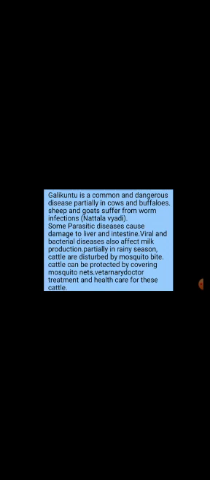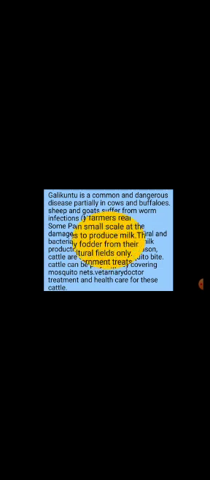Particularly in the rainy season, the cattle are disturbed by mosquito bites. Cattle can be protected by covering them with mosquito nets, veterinary doctor treatment and health care. That is why the farmer should take care of the animals' health condition. To protect them from diseases, they consult a proper veterinary doctor and use mosquito nets to protect from mosquito bites during the rainy season.